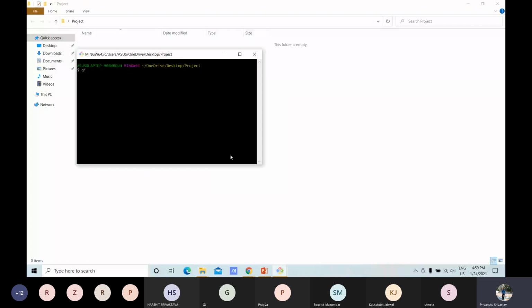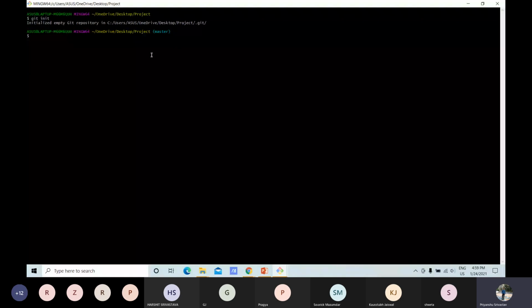Our directory is initialized, and then we have to git clone and paste that URL. There's some problem in pasting, otherwise everything will work.